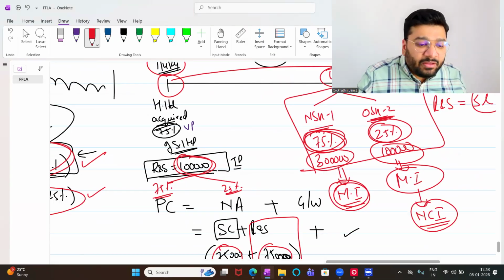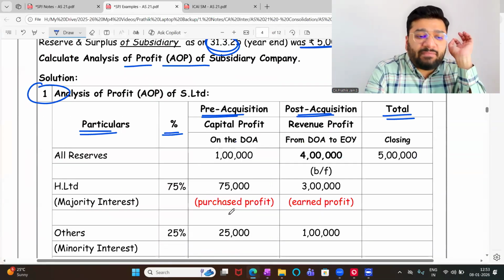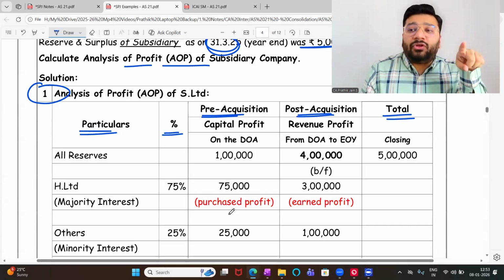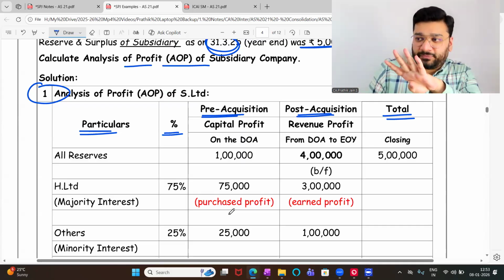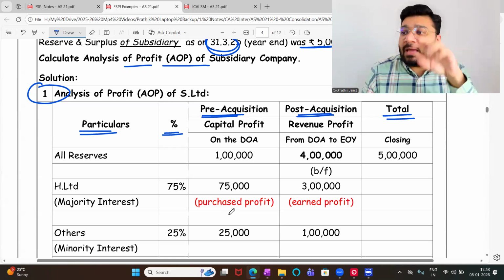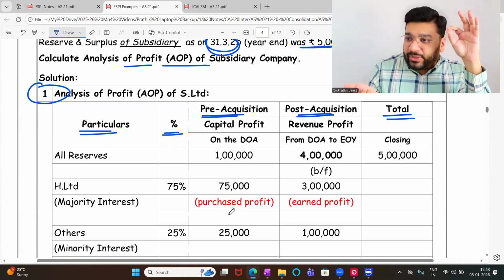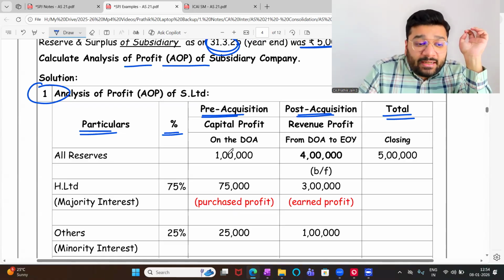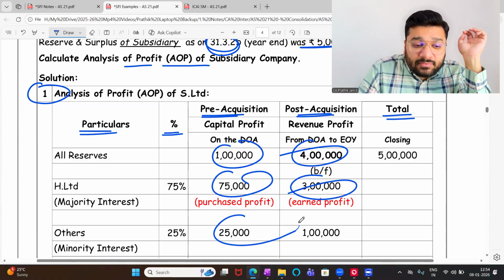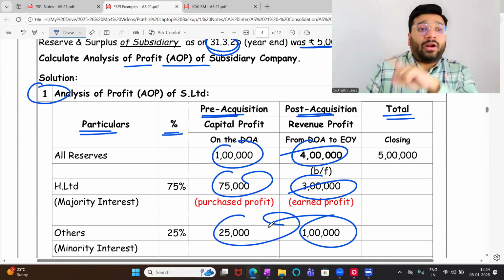Now, the same thing we are doing in a very organized manner. You will have to give me at least 4 questions to solve. This question and 2 more questions, I'm only going to give you an idea of what is AOP. Once I do the 4th question, then you will understand the reason behind segregating all this. Until then, you will not ask me any questions.